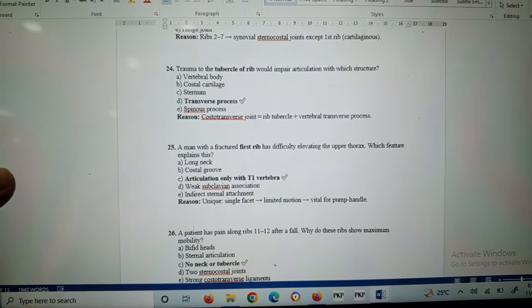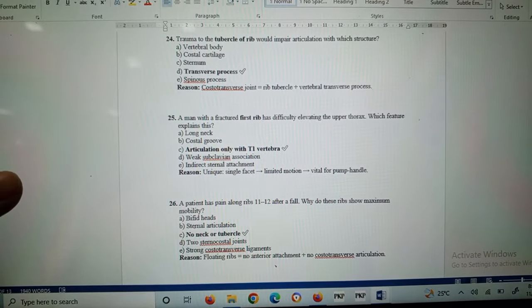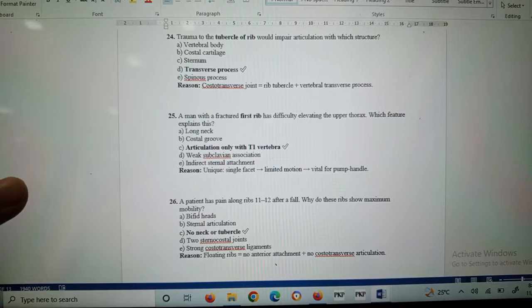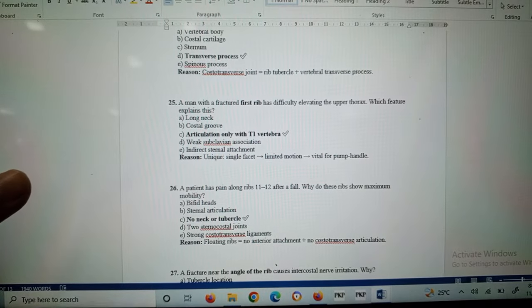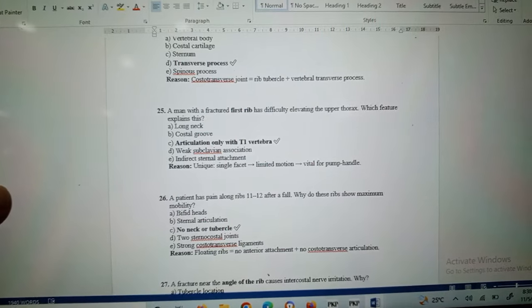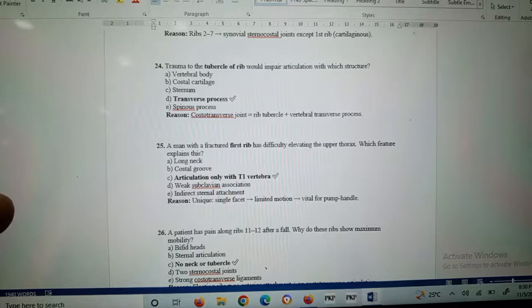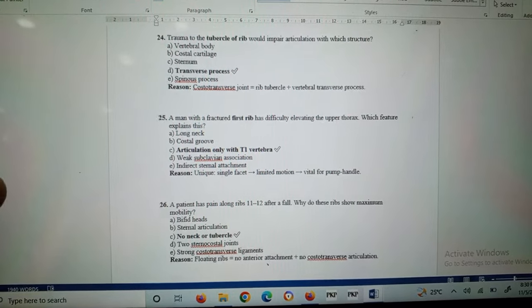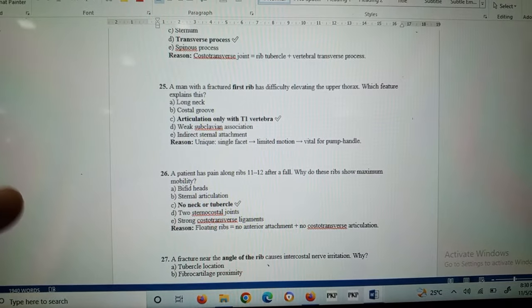Question 24: trauma to the tubercle of the rib would impair articulation with which structure? It articulates with the transverse process. The costotransverse joint means the rib tubercle articulates with the vertebral transverse process.